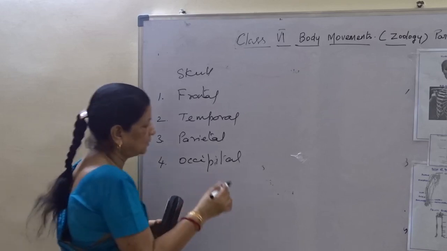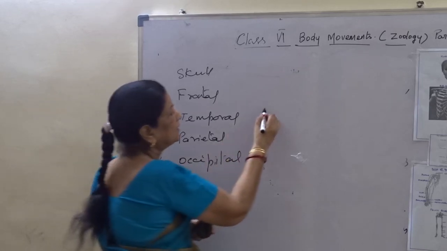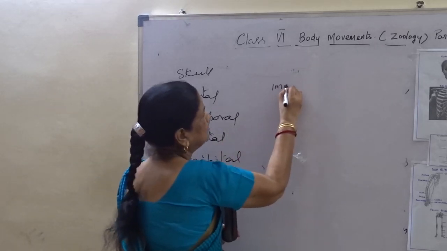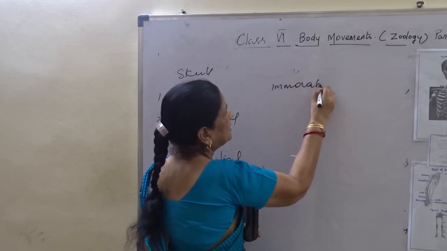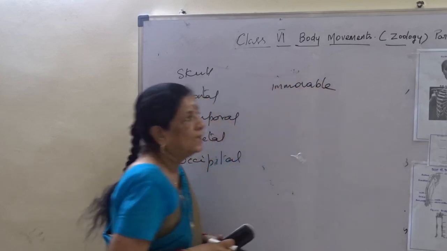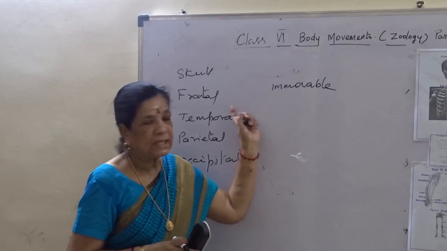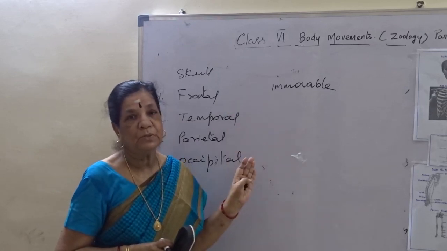Now these 4 bones of the skull are immovable, except the lower jaw. Except the lower jaw, the skull bones are immovable.